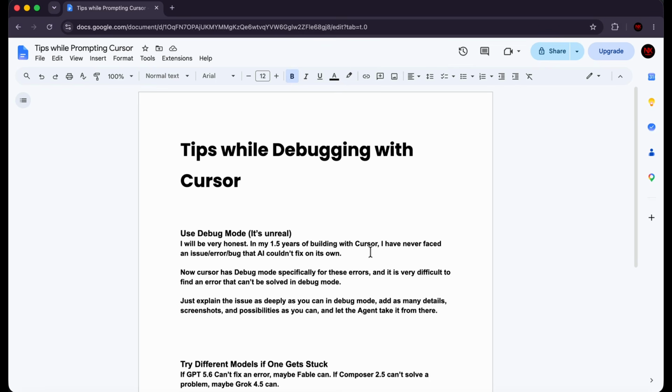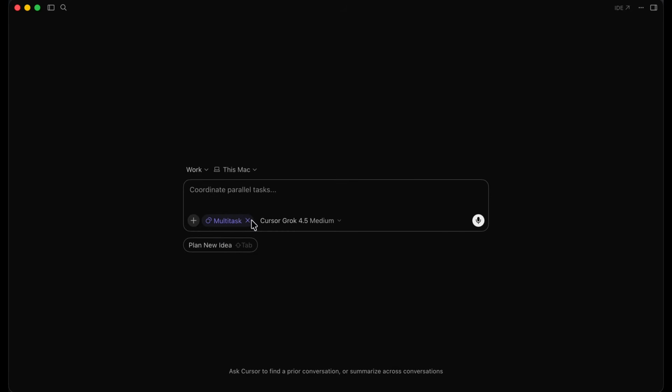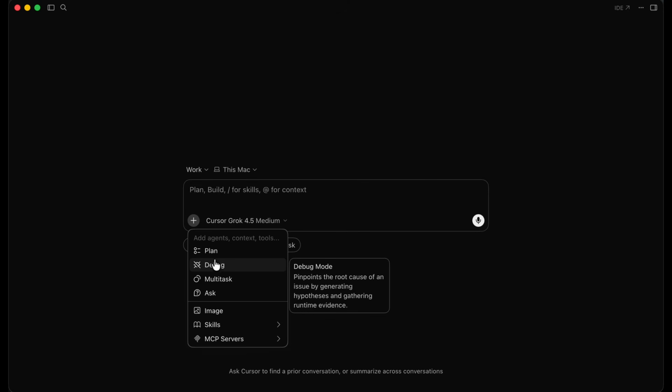All right? And now Cursor has debug mode specifically for those errors, and it is very difficult to find an error that cannot be solved in debug mode. And I say that with confidence. There are very few errors in software that debug mode cannot solve. Debug mode is surprisingly good. So whenever you're facing an issue, switch over to debug mode. So right here in Cursor, if you're facing an error, just switch to debug mode, because debug mode pinpoints the root cause of an issue by generating hypotheses and gathering runtime evidence. So you're facing an issue, no problem.